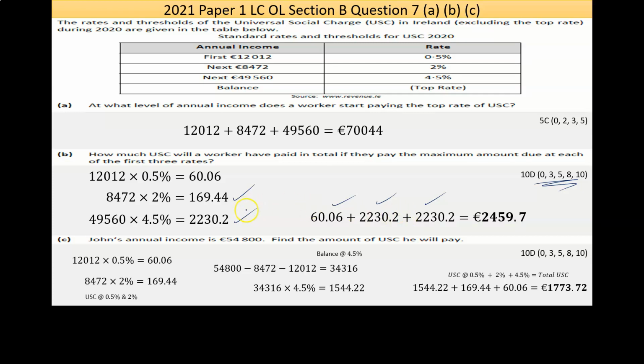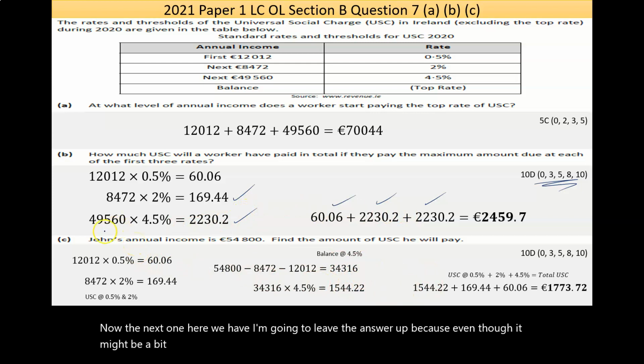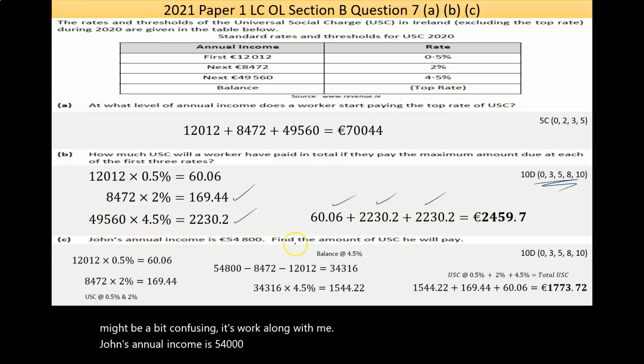Now, in the next one here, I'm going to leave the answer up because even though it might be a bit confusing, just work along with me. John's annual income is 54,800. Find the amount of USC he will pay.